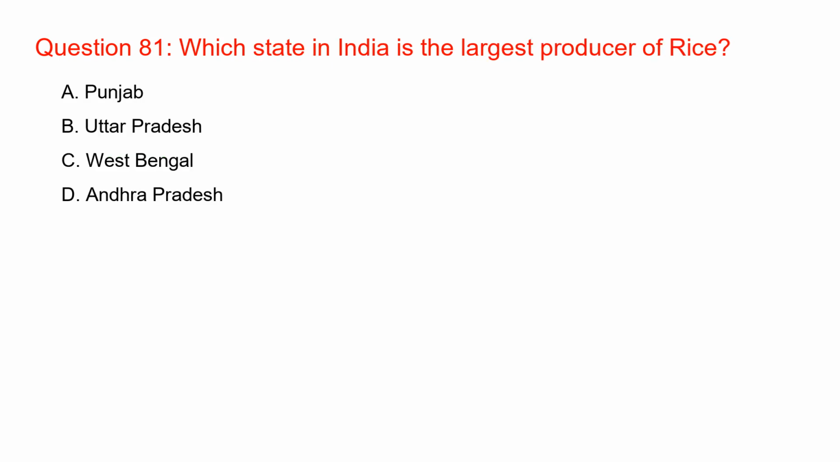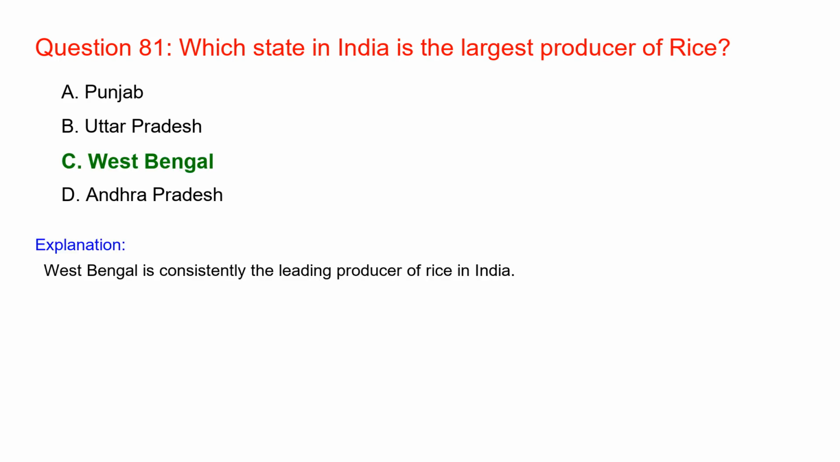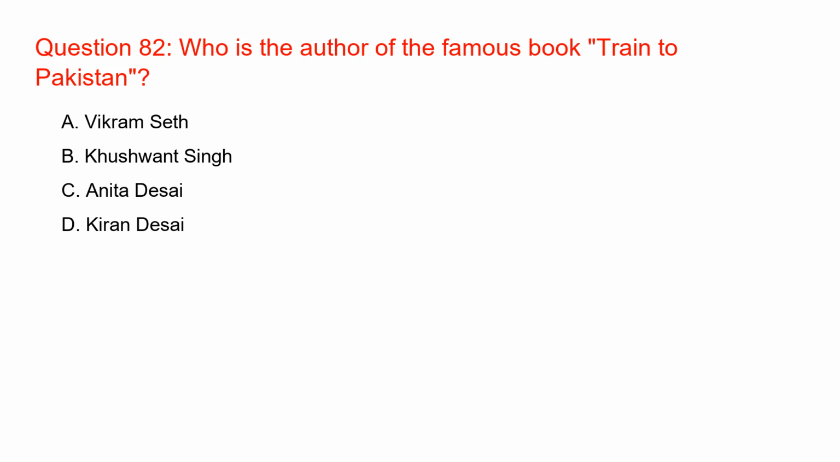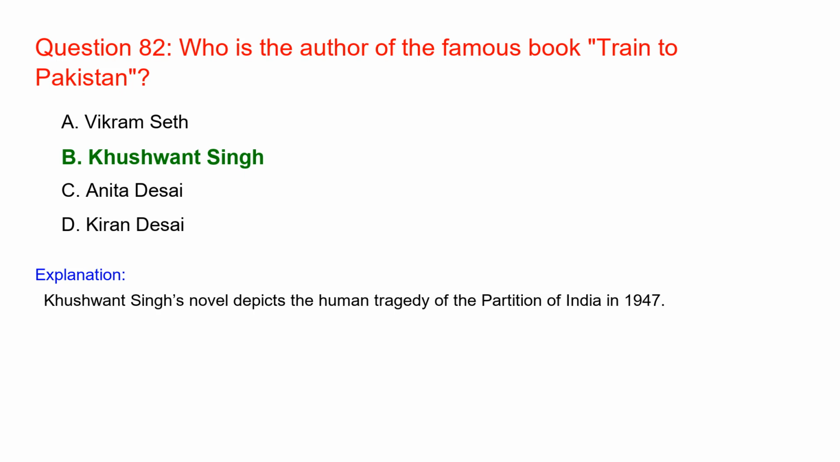Which state in India is the largest producer of rice? West Bengal. West Bengal is consistently the leading producer of rice in India. Who is the author of the famous book Train to Pakistan? Khushwant Singh. Khushwant Singh's novel depicts the human tragedy of the partition of India in 1947.